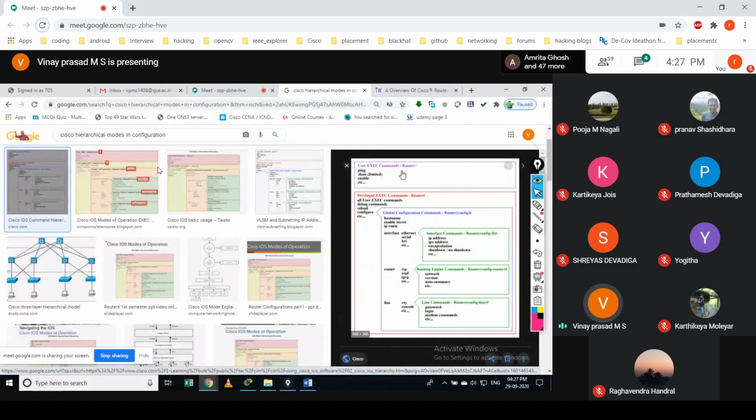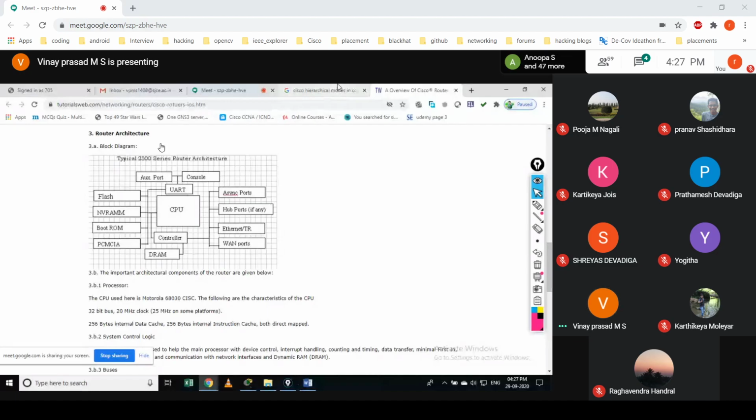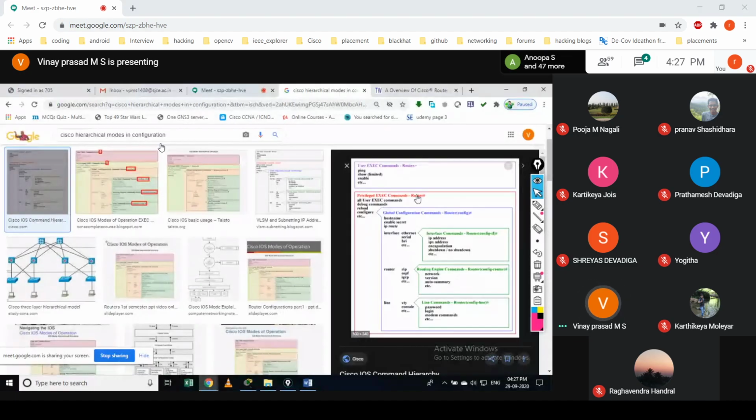When you're working on a Linux terminal, actually the IOS is completely Linux. You're going to use CLI commands, like how you use the command prompt or terminal on a Linux machine. The same way you should configure networking devices. In order to configure that, you must know some commands.